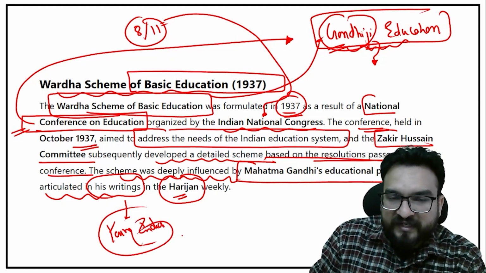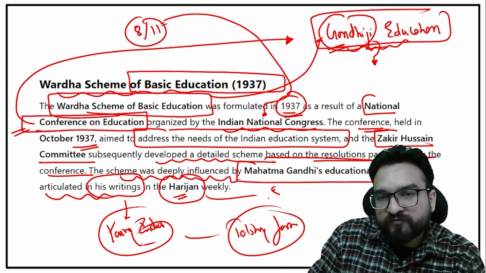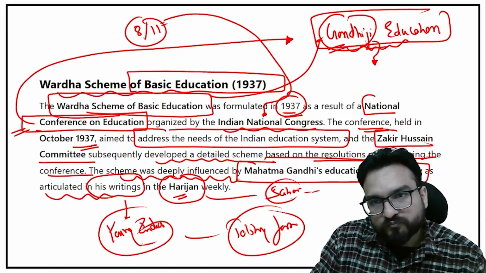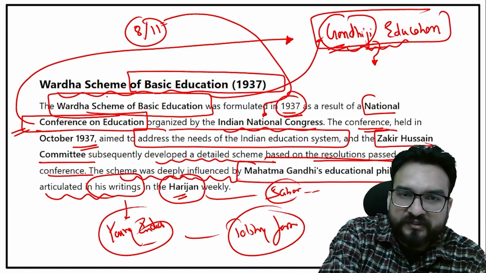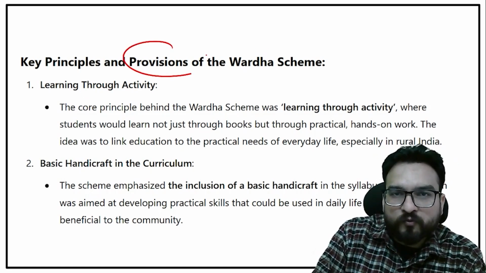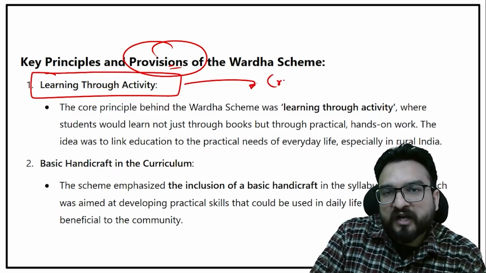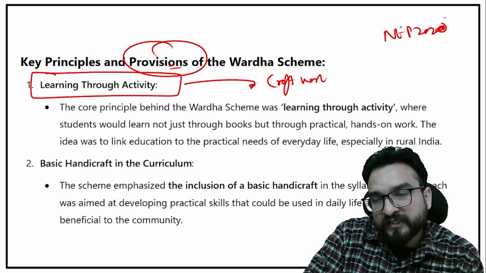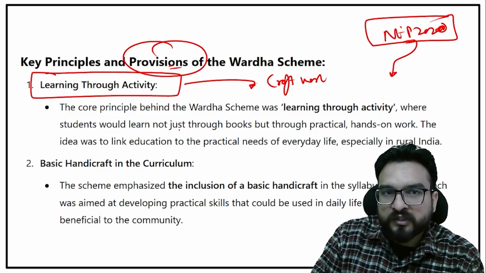In South Africa, he opened the Tolstoy Farm, and in India, he opened a lot of farms and ashrams, basically Sabarmati Ashram, Sevagram Ashram and others. So it was highly influenced by Gandhiji's views on education. One of the most prominent provisions of the Wardha scheme was learning through activity. They focused on craft work too. And in the recent National Education Policy of 2020, you will see that the curriculum should now include certain craft work and practicality.